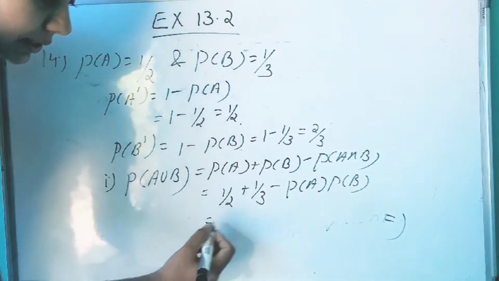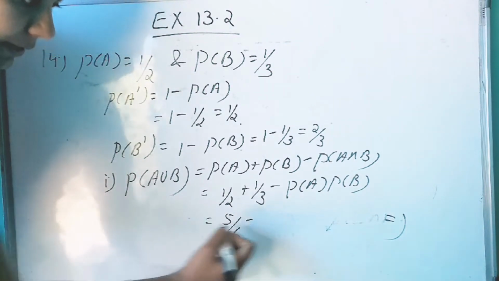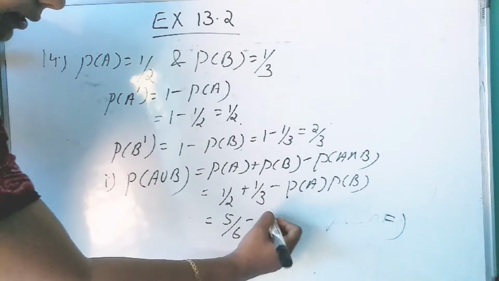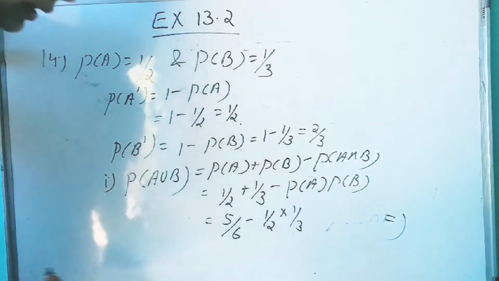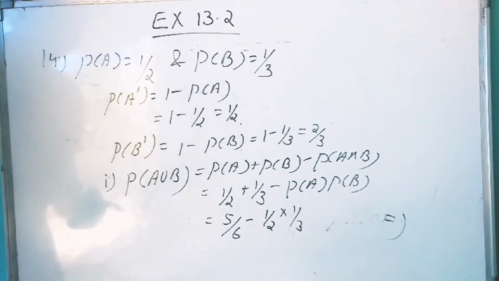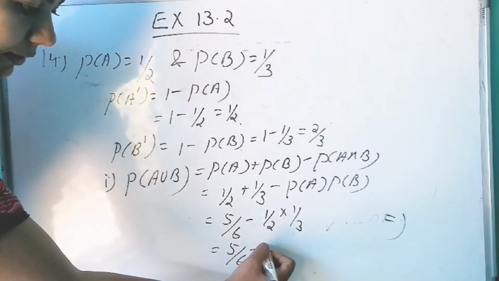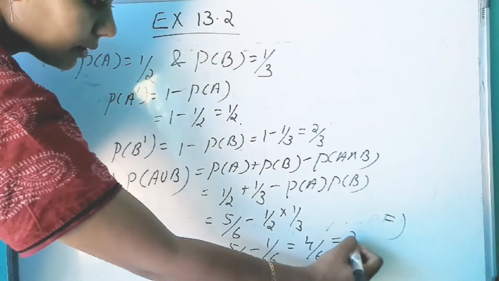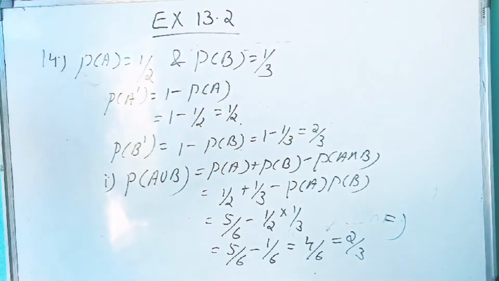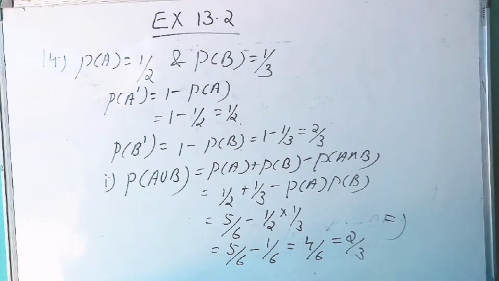So we can write P of A intersection B as P of A into P of B. Now this is 5 by 6 minus 1 by 2 into 1 by 3, that is 5 by 6 minus 1 by 6, which is 4 by 6, equal to 2 by 3. So the probability of solving the problem is 2 by 3.